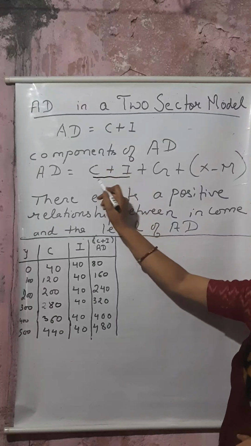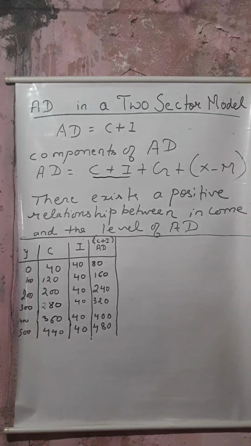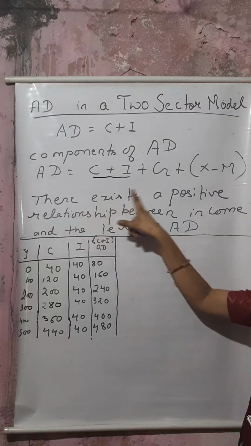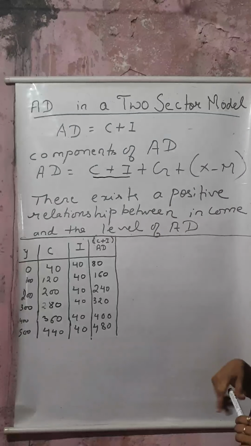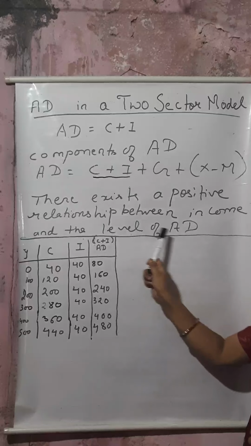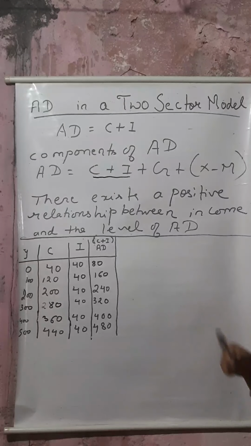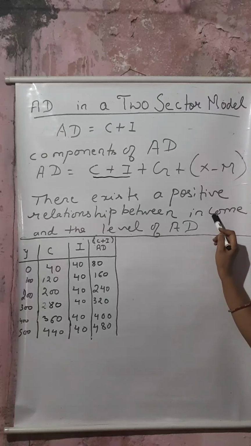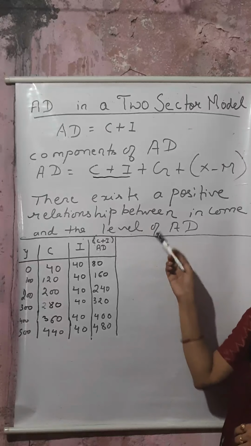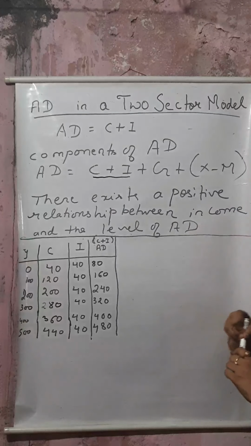Okay, these two things. Next it is written, there exists a positive relationship between income and the level of AD. As I discussed previously, as income increases, AD also increases. So this shows the positive relation.